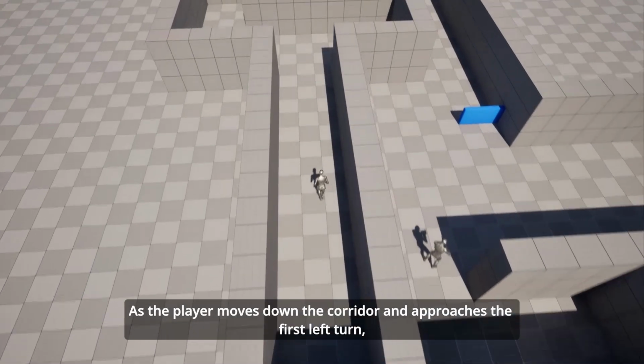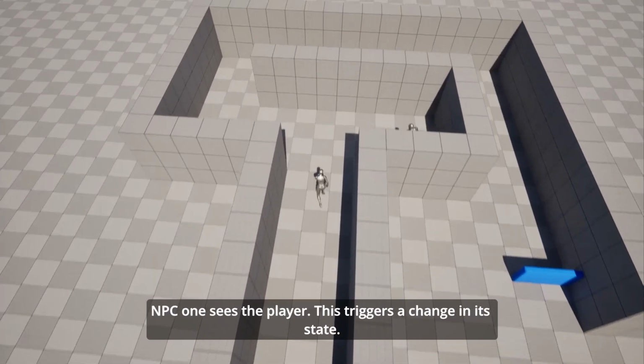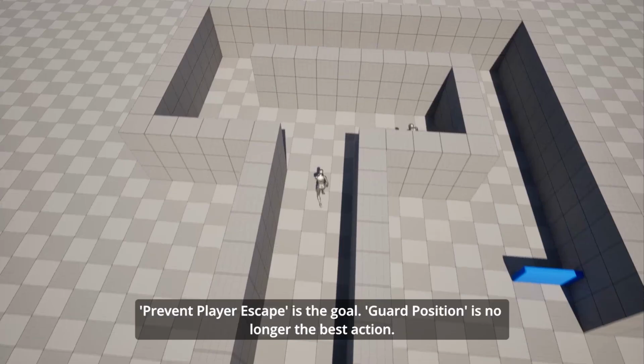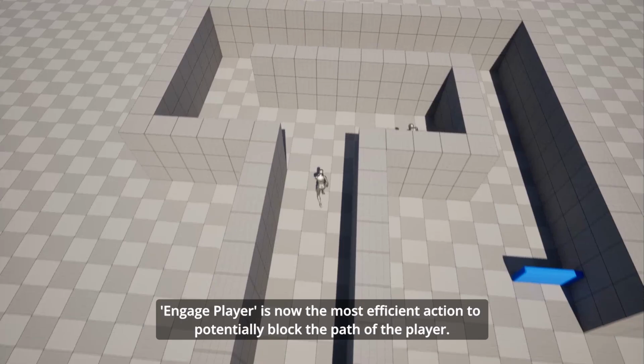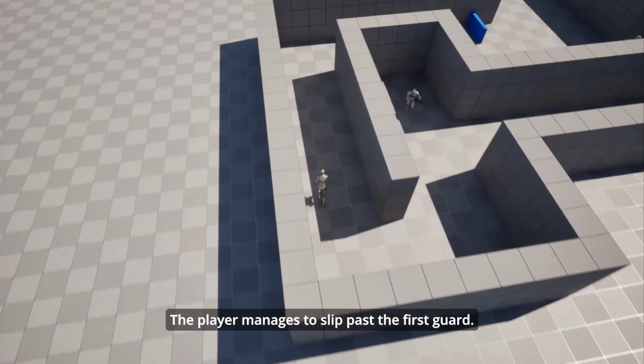As the player moves down the corridor and approaches the first left turn, NPC 1 sees the player. This triggers a change in state. The planner kicks in. The NPC assesses the situation. Prevent player escape is the goal. Guard position is no longer the best action. Engage player is now the most efficient action to potentially block the path of the player. The NPC engages the player. The player manages to slip past the first guard.